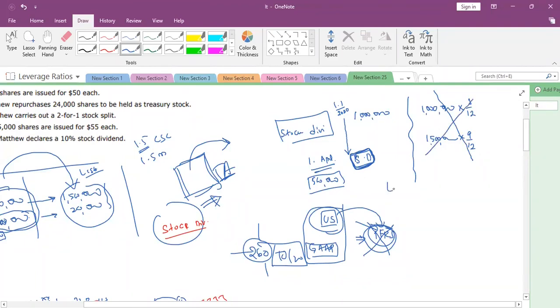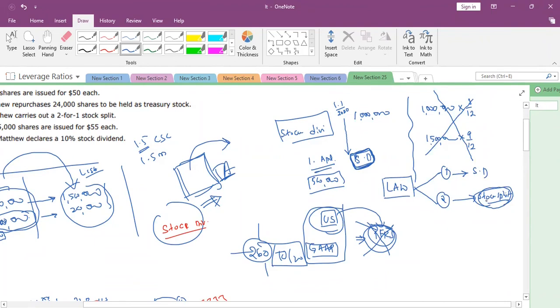The law is saying otherwise, in two situations: number one, stock dividend, and stock split. A stock split might be positive or reverse, whatever it means; I'll discuss the stock split also.